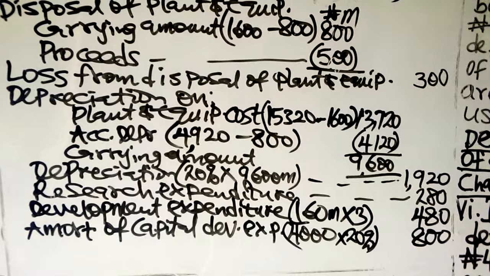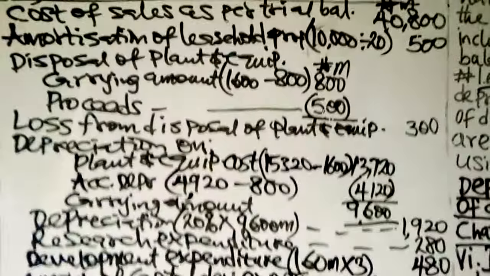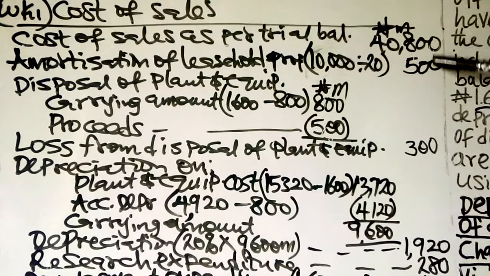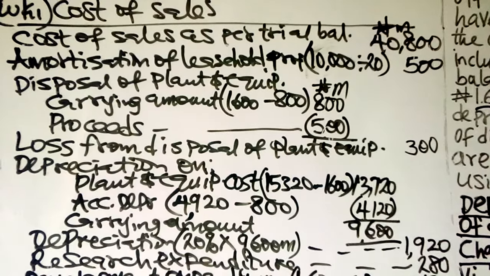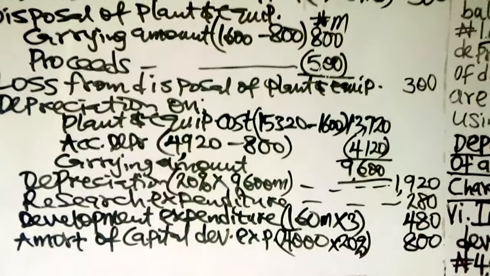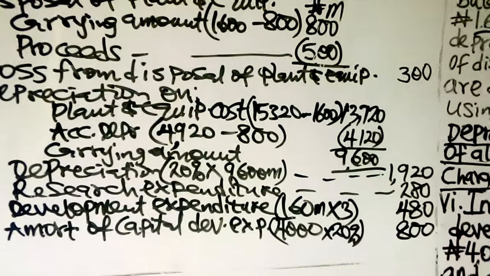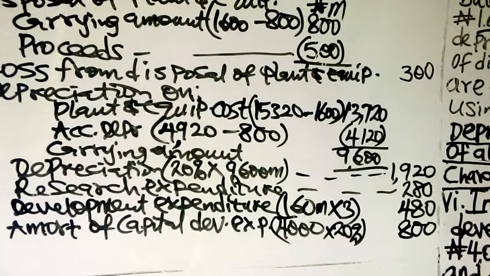That is 4,800 plus 500 plus 300 plus 1,920 plus 280 plus 480 and plus 800. The total is 45,080.